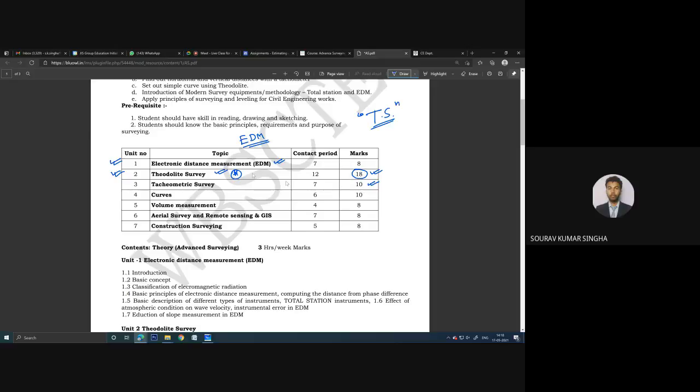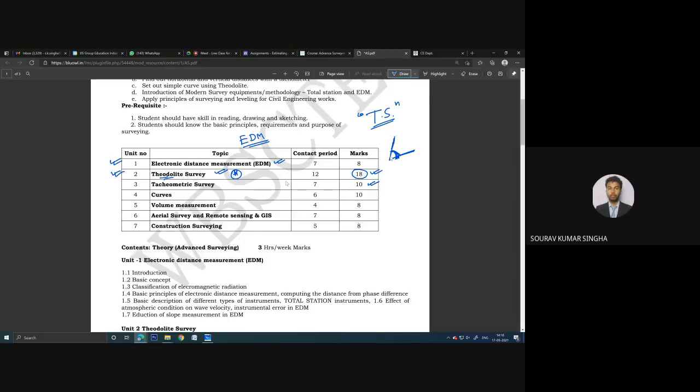Now what do we have in this theodolite survey? Theodolite is basically an instrument name. By using this, we can measure the angular distance, that means the angle value. The angular measurement can be determined using this instrument, the theodolite.